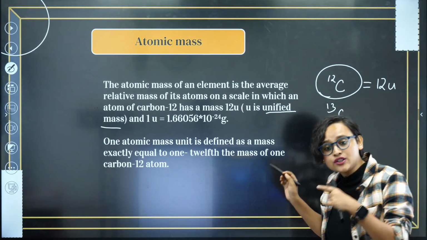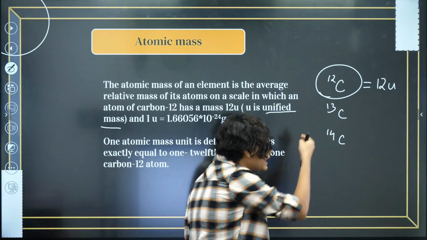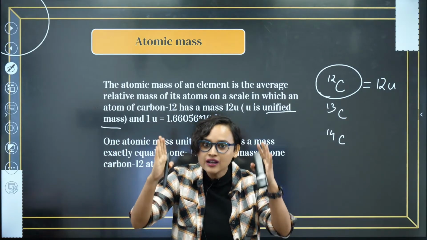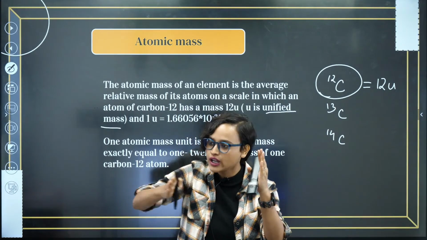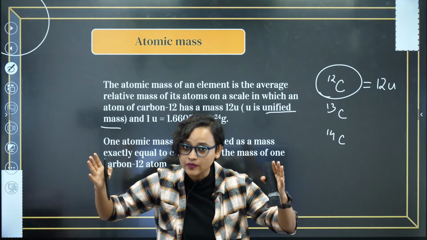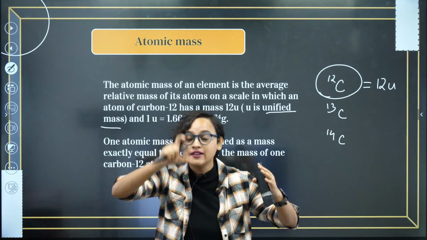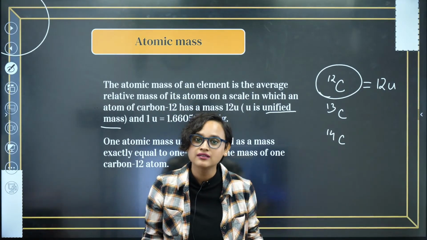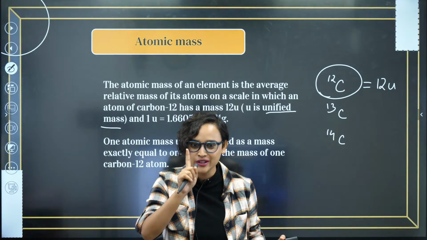Now this 12U is divided into 12 parts. So 1, 2, 3, 4, 5, 6, 7, 8, 9, 10, 11, 12. You have divided it into 12 parts. So if you divide 12U into 12 parts, what will you get? 1. Right? 1 is what you will get.